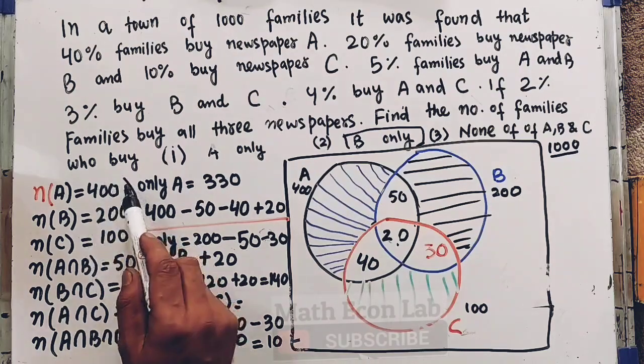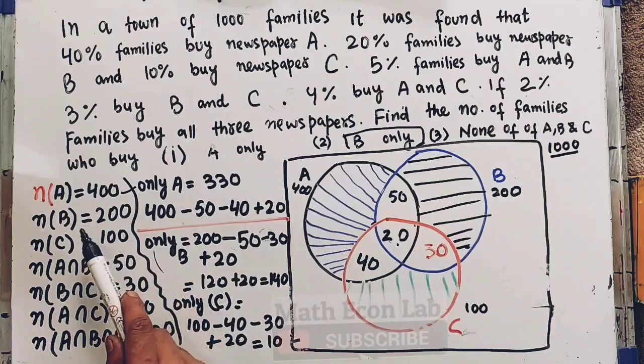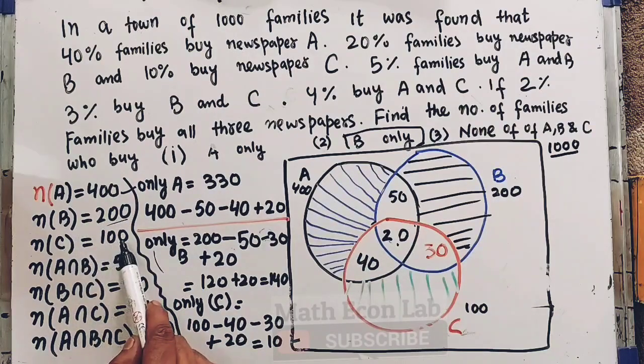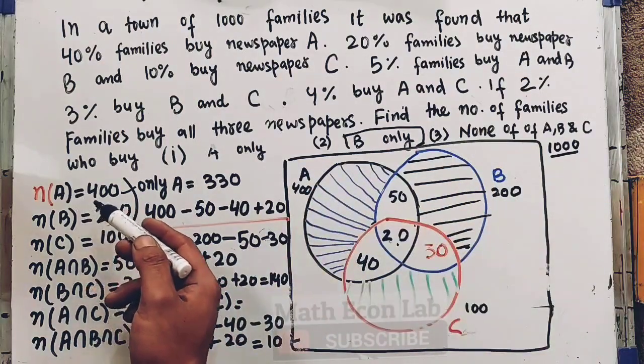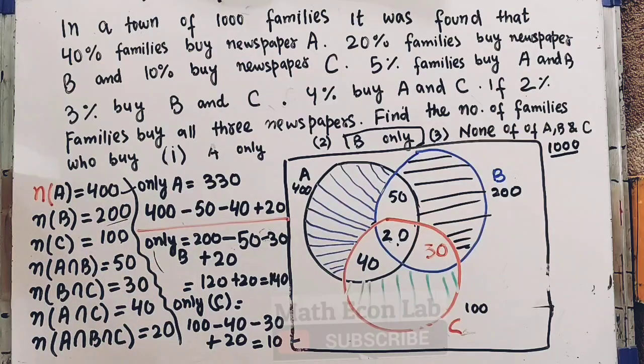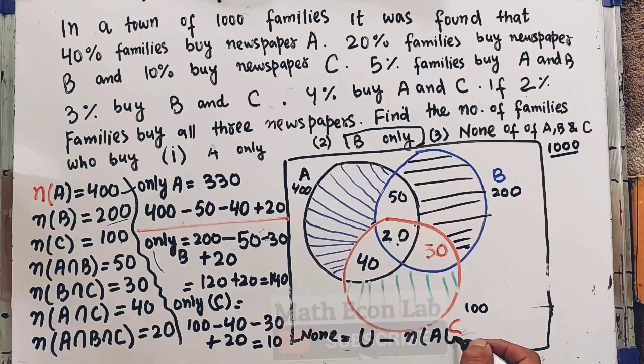Since we know that 400 families buy newspaper A, 200 buy newspaper B, 100 buy newspaper C. This region denotes 1000. From 1000 we subtract these three. That is, those who don't buy at all, none, will be equal to the total number of families minus the number of families who buy A union B union C.